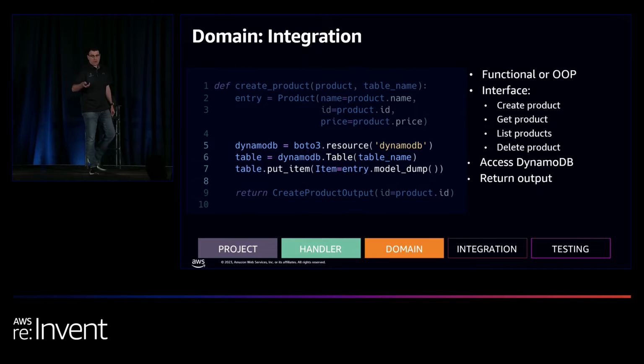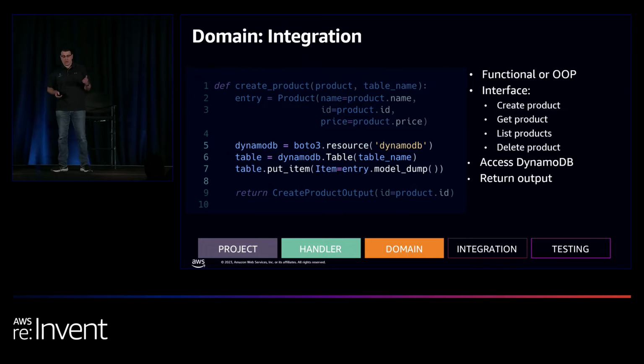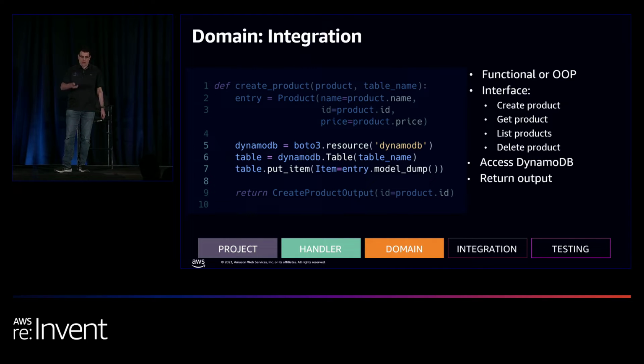Now, we're gonna need to have more functions like this, right? We need to have the getProduct, listProduct, and deleteProduct interface functions. And as you can see, this is the only place that is gonna access the DynamoDB table.